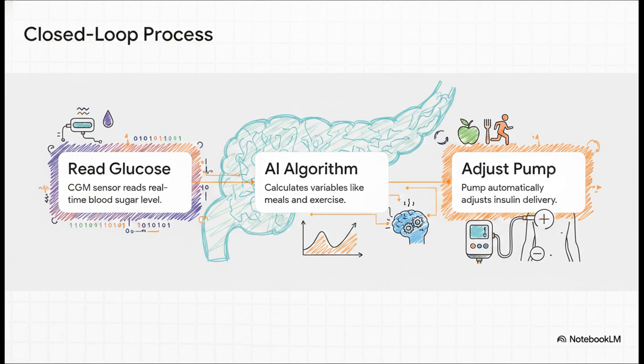First up, the continuous glucose monitoring sensor reads the real-time blood sugar level. Second, that data gets sent straight to a closed-loop control algorithm, basically the AI brain. It factors in variables like a meal the patient just ate or the exercise they are currently doing using advanced glucose prediction algorithms. Third, it automatically tells the insulin pump exactly how much to adjust delivery. It essentially acts as an artificial pancreas, actively and continuously adjusting to the patient's lifestyle without them ever having to lift a finger. It's a real game changer.